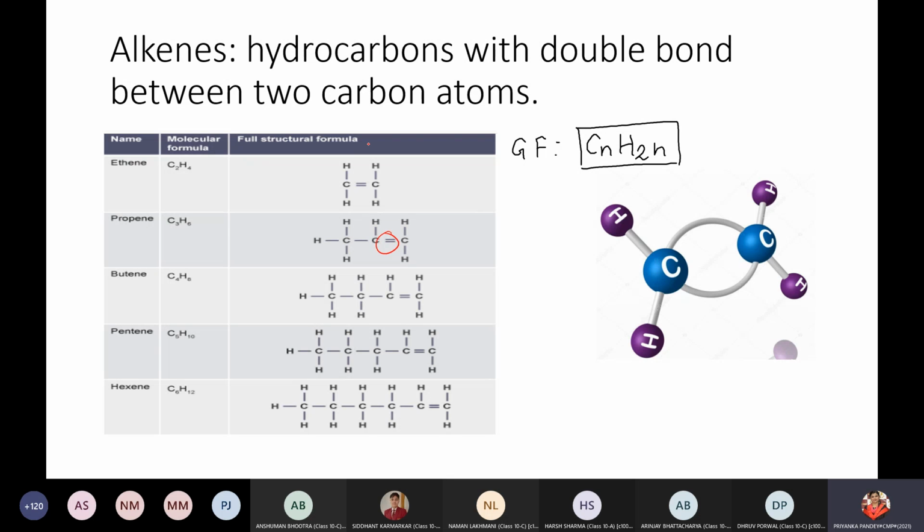So the general formula for alkenes is CnH2n. How to remember it? Hydrogen has double the number of carbon atoms, because it has a double bond between 2 carbon atoms, a carbon to carbon double bond. Not each and every carbon will have a double bond. At one place, carbon to carbon, there will be the presence of 1 double bond.